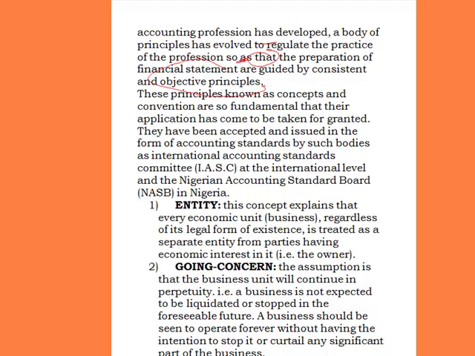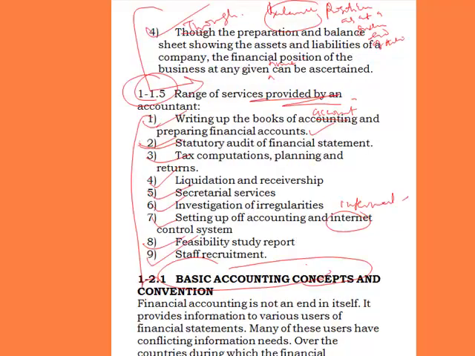What we are saying is that there are some underlying principles that need to guide an accountant in the preparation of the financial statements, I mean the profit and loss account and the balance sheet. These principles need to be borne in mind when preparing the financial statements. These are what we call the concepts and conventions.